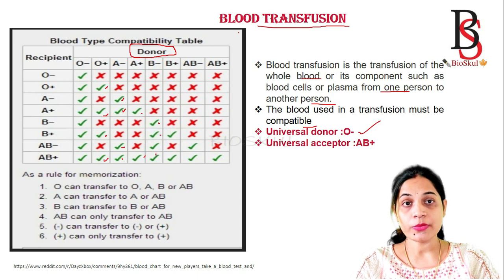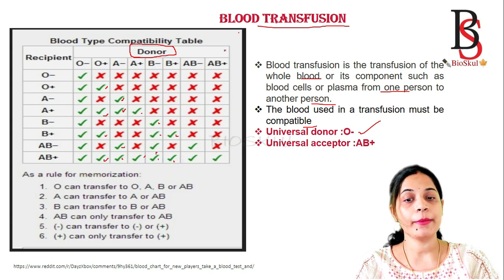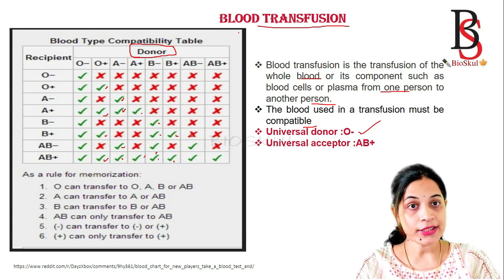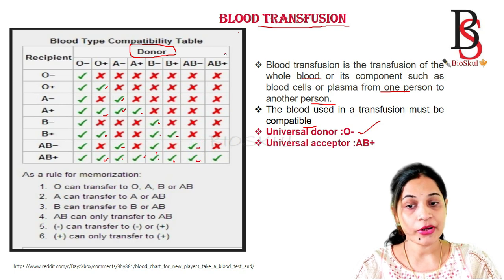Whereas the B positive blood group can donate blood to B positive and AB positive. AB negative blood group can donate blood to AB negative and AB positive. And AB positive blood group can donate blood only to AB positive.